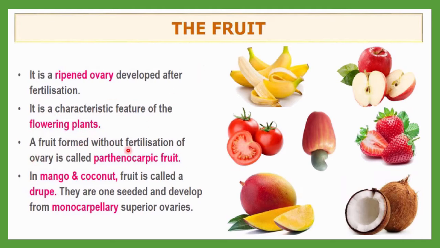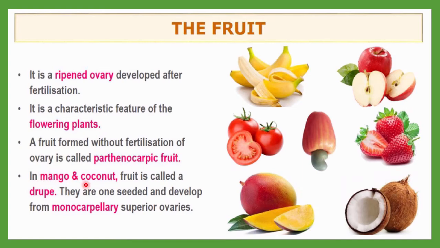A fruit can form without fertilization. Sometimes in some plants, fruit may form without any type of fertilization event. The ovary itself will convert into fruit, and such a fruit is called parthenocarpic fruit. So you must remember this definition. What is a parthenocarpic fruit? It is a fruit formed without fertilization of the ovary. Okay, and that is called parthenocarpic fruit.